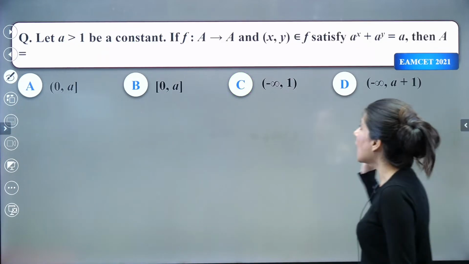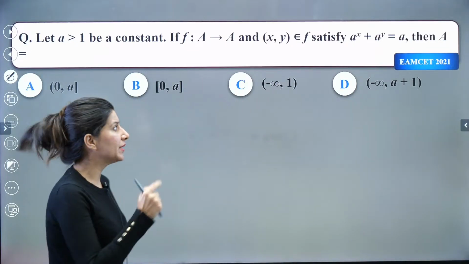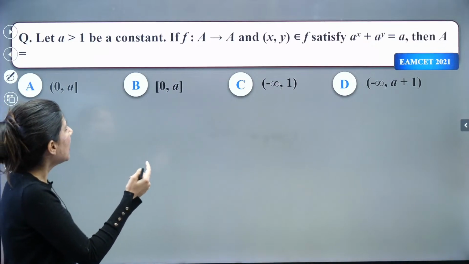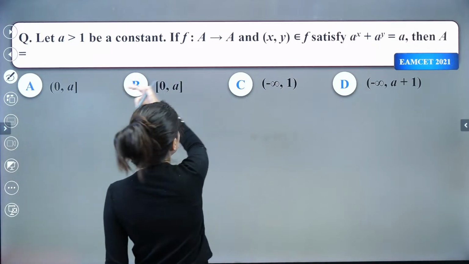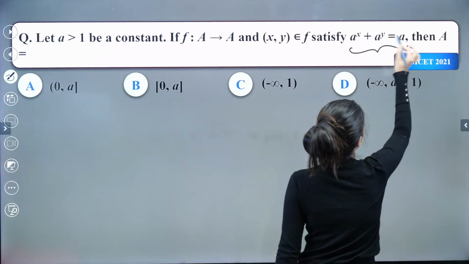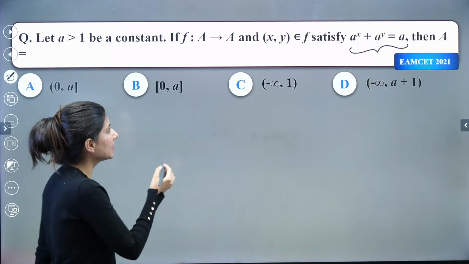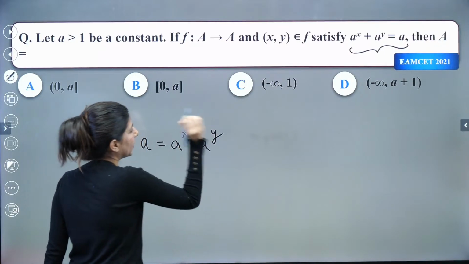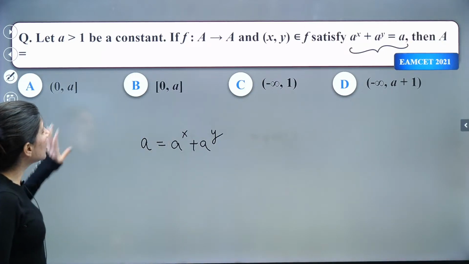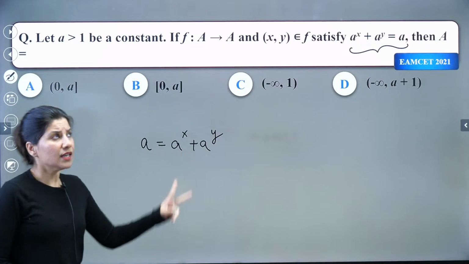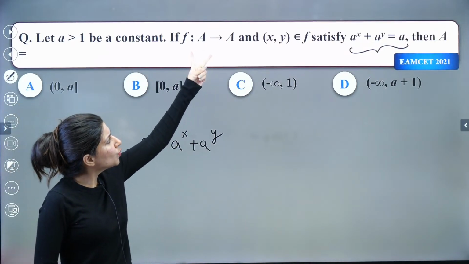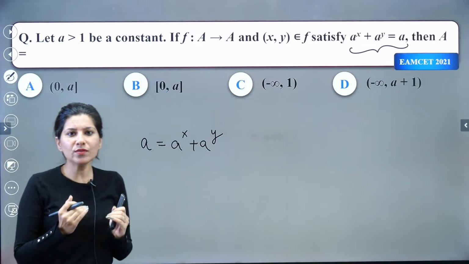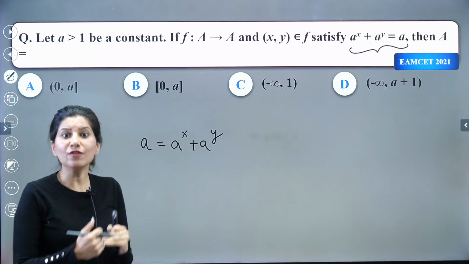Now, this question again from 2021 says: let a be greater than 1, and yes, a is greater than 1, and this is something which is given. That means the function is given like this: a equals a raised to power x plus a raised to power y. This is given to us, and we are looking for set A. Can you clearly see domain and codomain, both we are looking for, and a is greater than 1. So what we can do is, why not we calculate the value of y in terms of x?